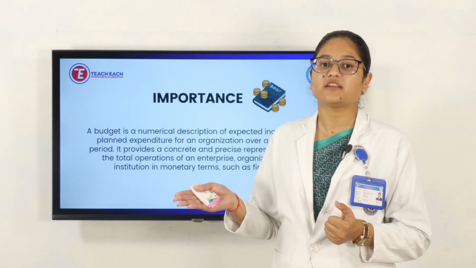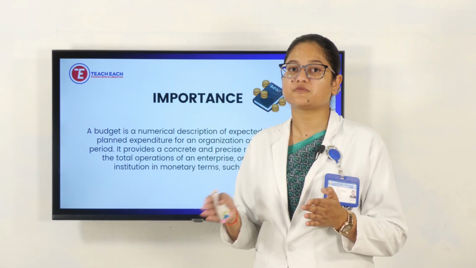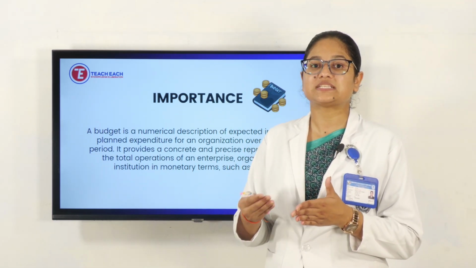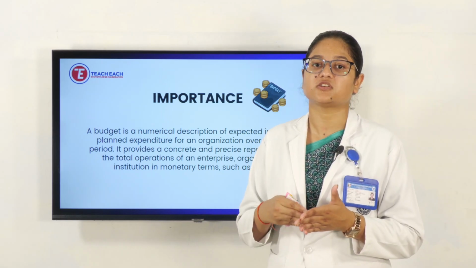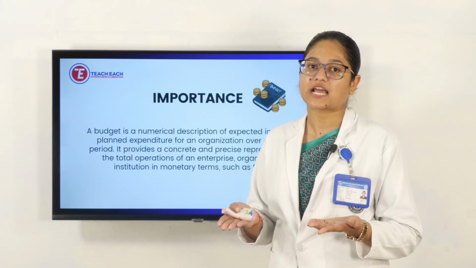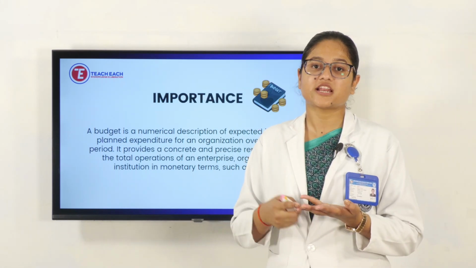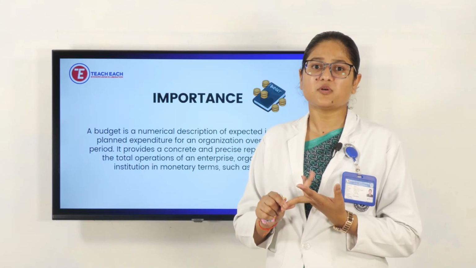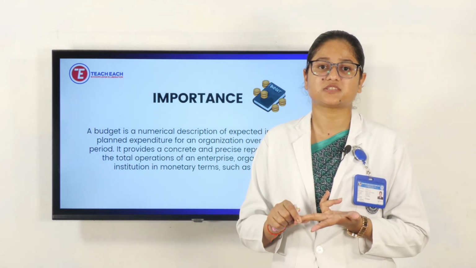Then only we plan. A budget plan is for one year or for one organization, whatever the expenses are on a yearly basis or a monthly basis. For example, on a monthly basis, if your college is there, then the electricity bill will come monthly. Then some online transactions or registration fees will be monthly or yearly.